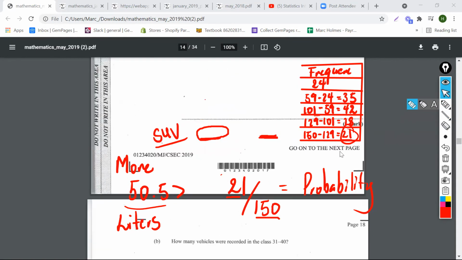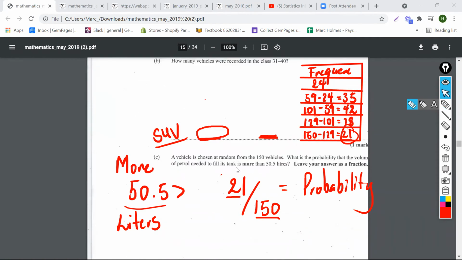Let me go back down to the question again. Yes, it says a vehicle is chosen at random from the 150 vehicles. What's the probability that the volume of petrol needed to fill the tank is more than 50.5? So for the class with 51 to 60, which is greater than 50.5, that's the only group.